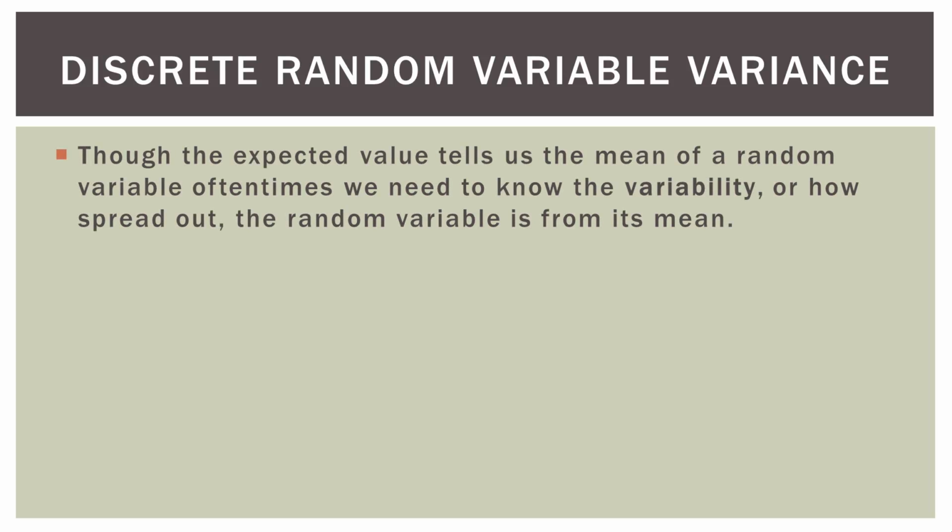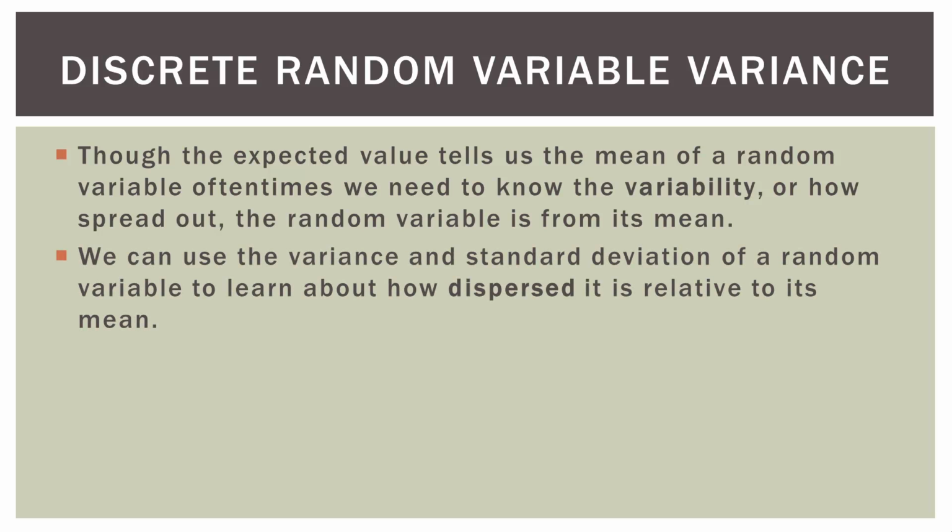So, though the expected value tells us the mean of a random variable, its average, oftentimes we need to know the variability or how spread out the random variable is from that mean or its expected value. Same thing. So we're talking about the variability here, or how the data spreads out from the mean. Now we can use the variance and the standard deviation of a random variable to learn about how dispersed that data is relative to the mean, to the average.